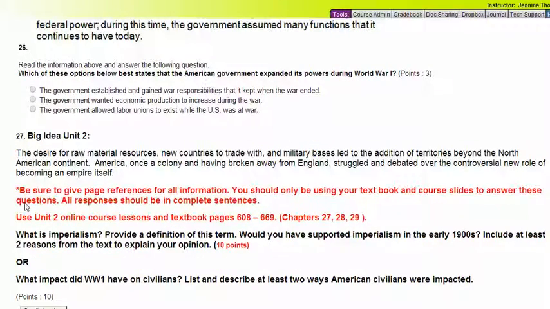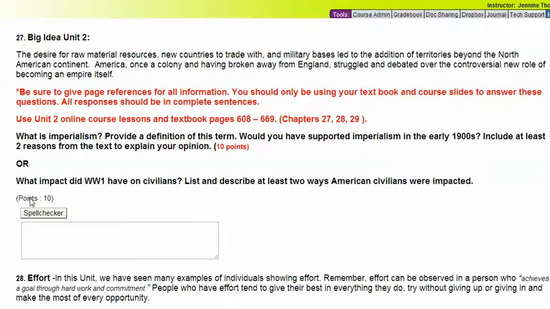That concludes our multiple choice questions for the test. 27 and 28 are your short answers, which you have gone over in class with your teacher to review beforehand. So you should have already prepared your short answer for 27 and 28 and are simply copying and pasting your answer into the test. The first part, number 27, gives you the big idea for the unit first.